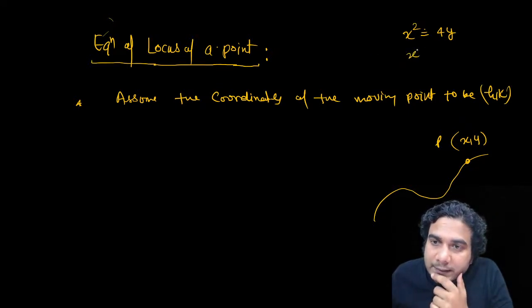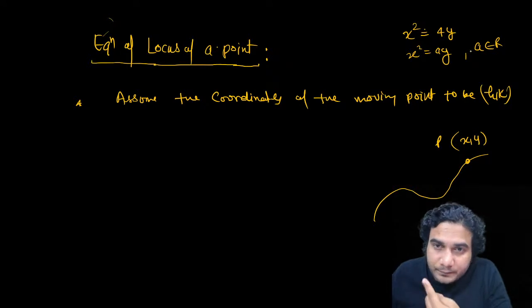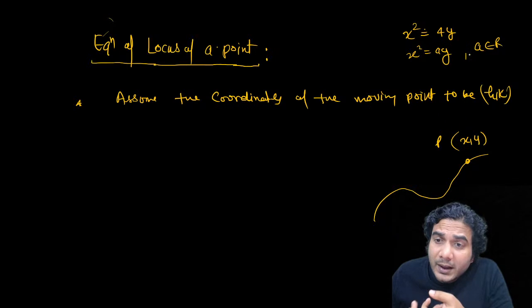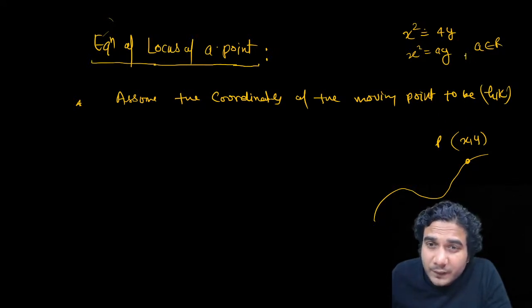But if I write x square is equal to ay and say a is a parameter, an arbitrary constant, then a can take the value 2 or 3 or 4, so this parabola is not fixed. This is not a fixed curve, right?